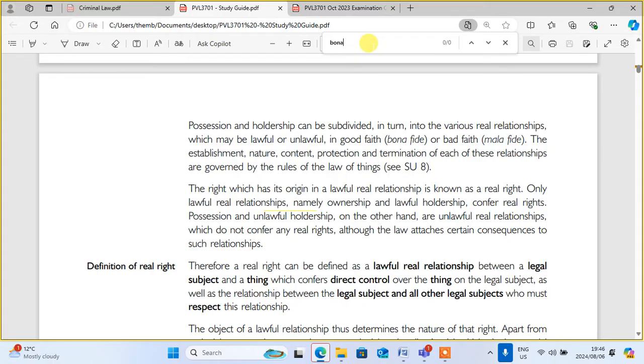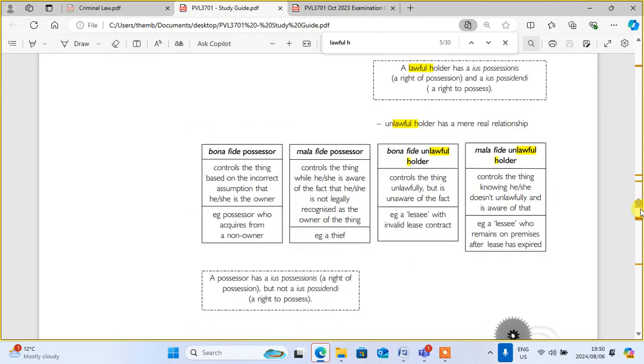I was talking about bona fide. Lawful holder.